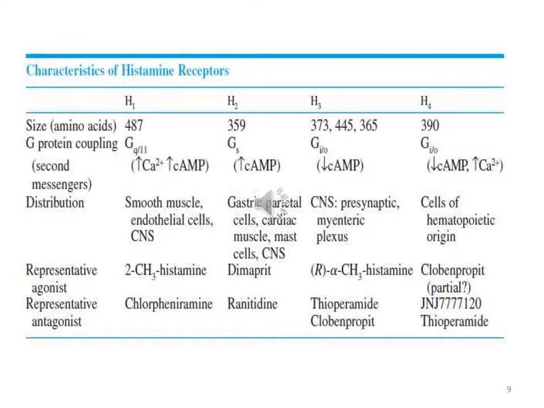Mainly these receptors are G protein coupled receptors, where H3 and H4 are inhibitory, which inhibits the adenylyl cyclase activity, therefore decreasing cyclic AMP. H1 activates phospholipase C and increases the calcium entry, and H2 stimulates the adenylyl cyclase activity and increases the cyclic AMP.